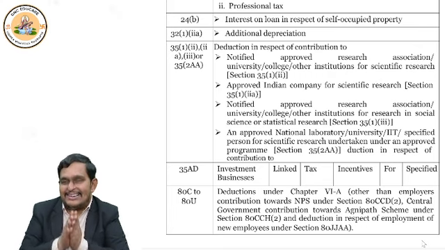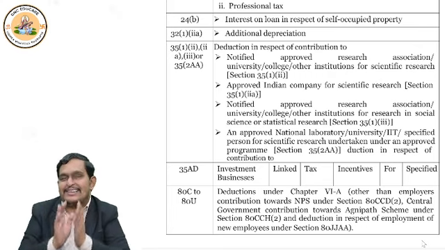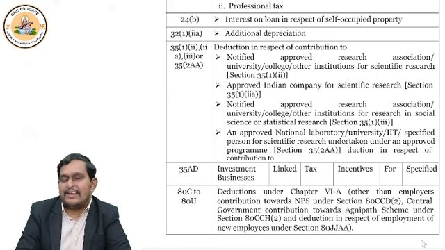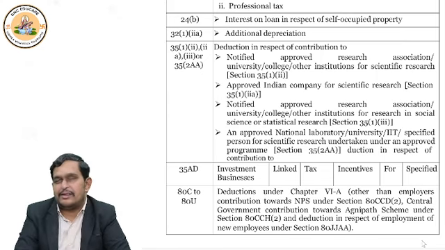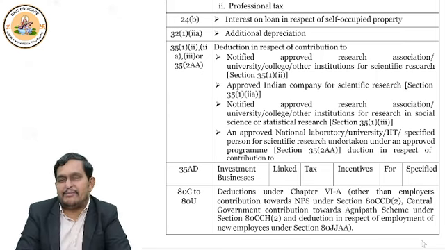Don't worry, when I discuss the deductions chapter, I'll discuss each section in detail. But still, I have to tell you the list. So what to do with these sections? Under the optional tax regime, you claim the deductions for these sections. But under the default tax regime, there is no deduction for these sections.